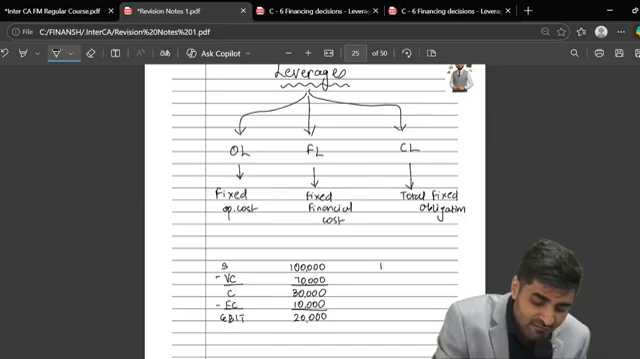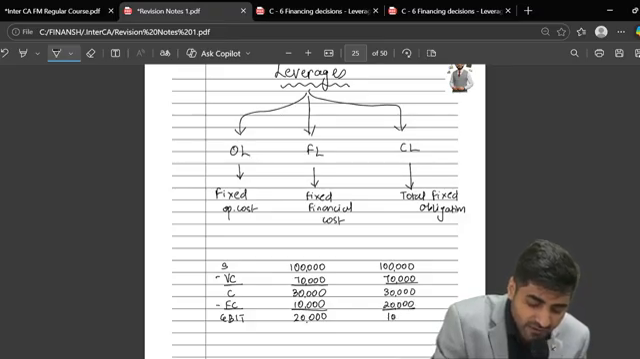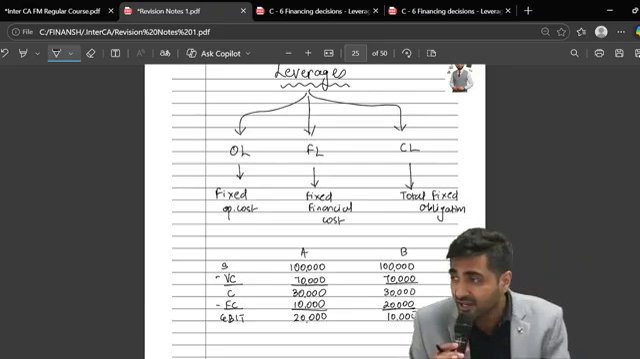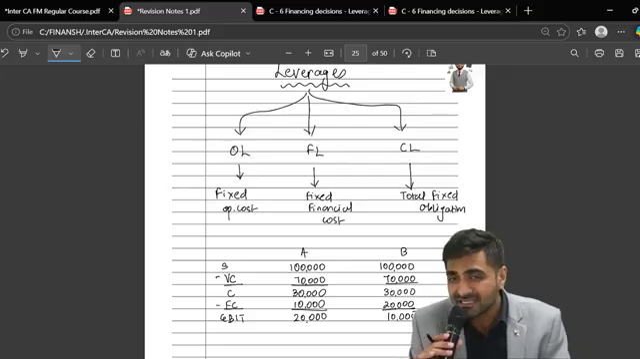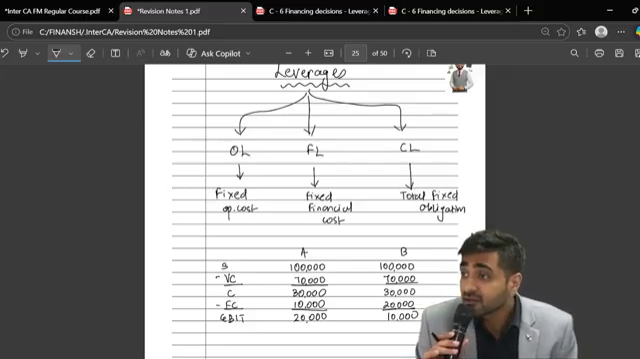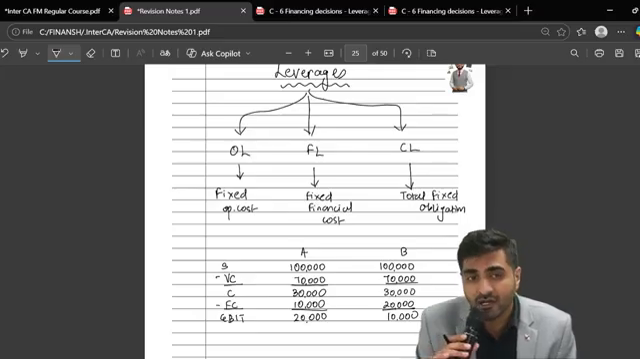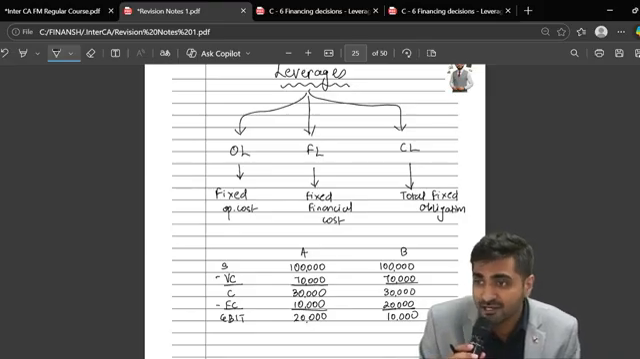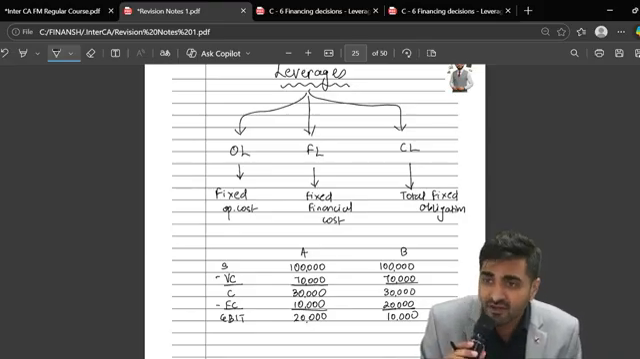Another company has sales of 1 lakh. Variable cost is 70,000, so contribution is 30,000. Suppose fixed cost is 20,000. Then EBIT is 10,000. Now between company A and company B, which has a higher element of fixed operating risk? B has a higher fixed operating cost, so there is more risk to recover that fixed operating cost. So the leverage is also going to be higher for company B.